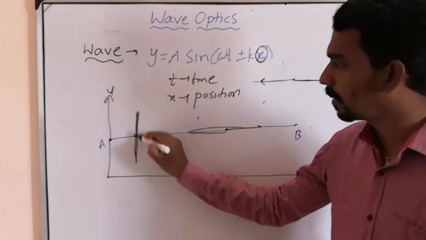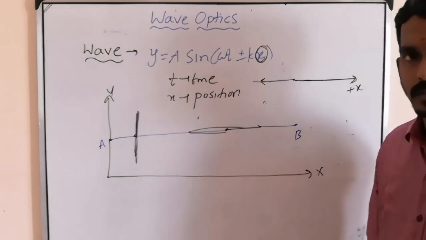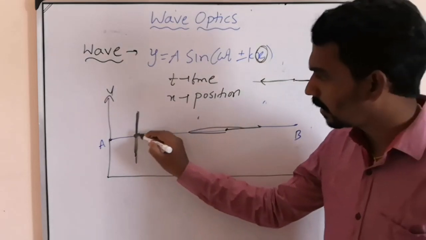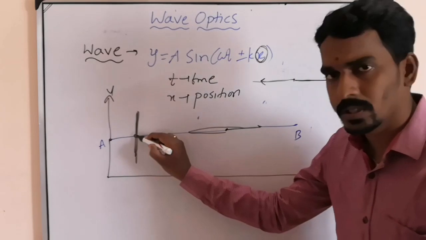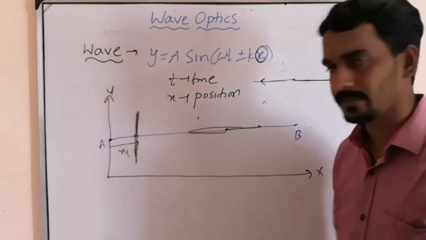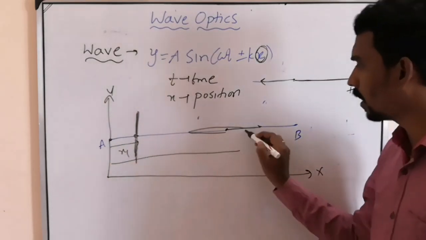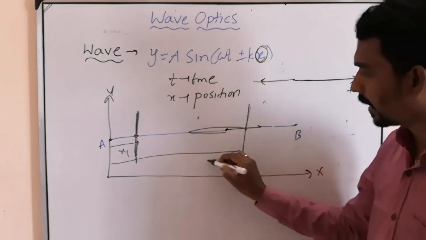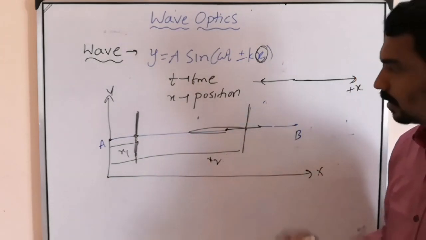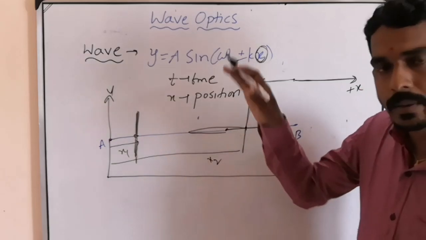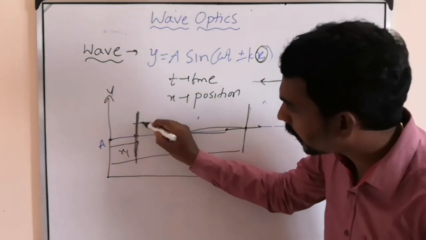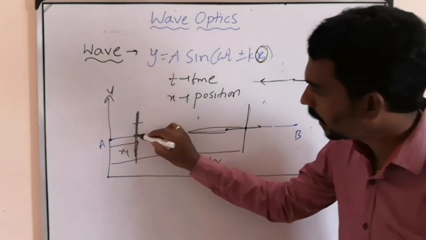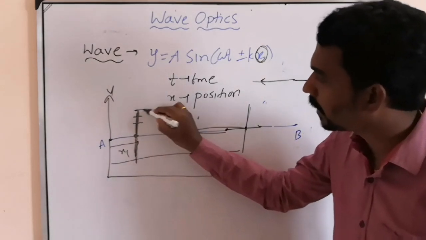At a particular position, let's take x1, or at another position, let's take x2, one particle will vibrate, so that at a particular instant it may be here, it may be here.